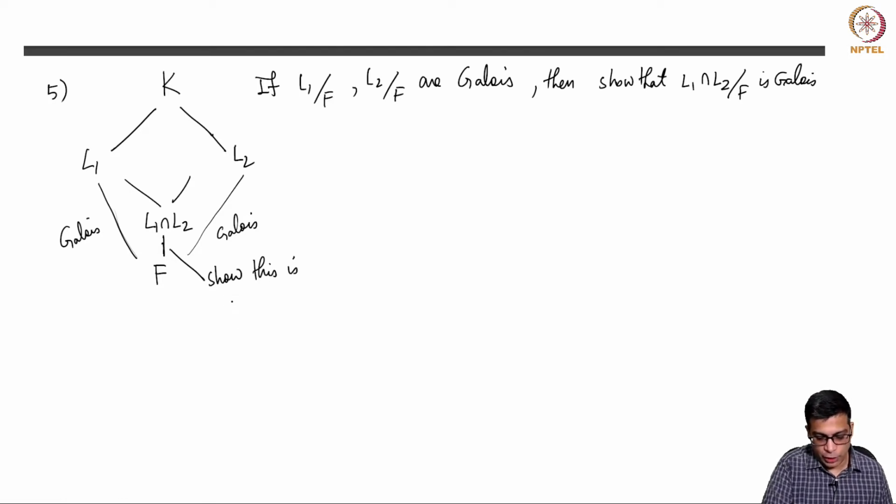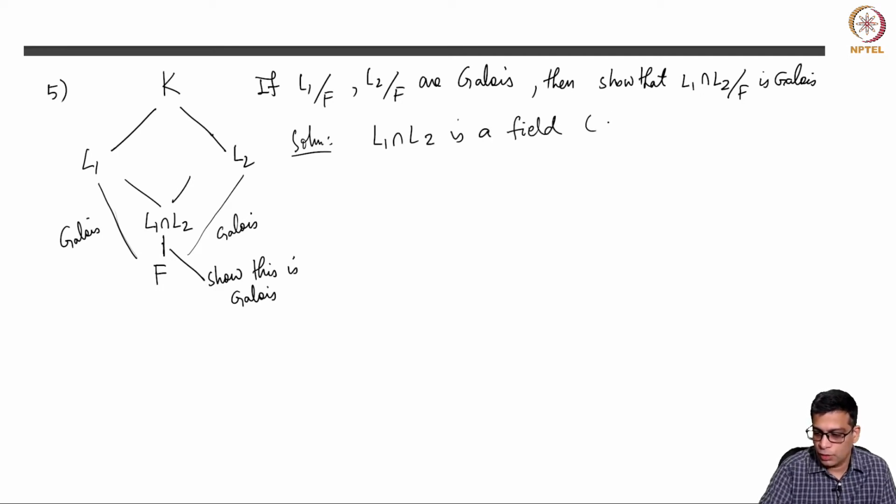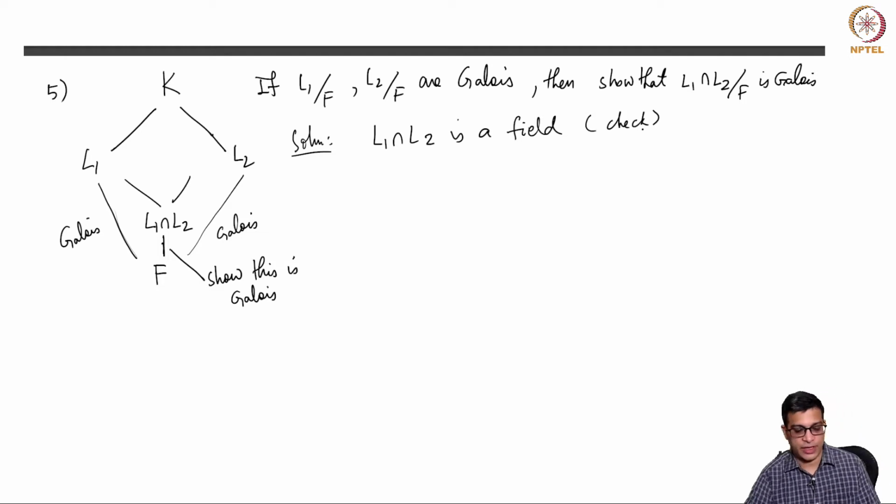Okay, so I will not say anything about whether L1 intersection L2 is a field; I will assume that it is. Check this if you want, but it's very trivial because if a and b are both in L1 and L2, their product is there, their sum is there, and so on. Now we are going to again use the characterization that Galois equals normal plus separable.